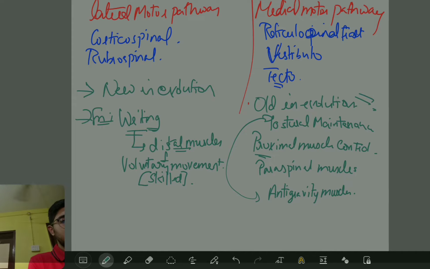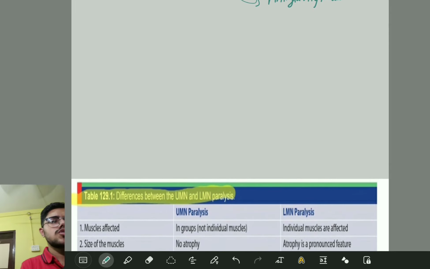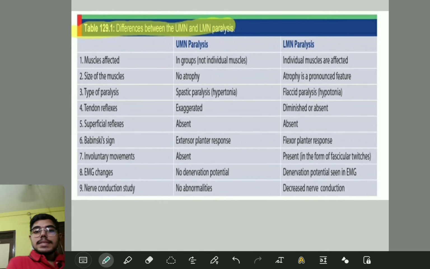Fine. Next important question. This tabular column is very important. It talks about the difference between UMN and LMN paralysis. Before moving on with the paralysis, you should know what we mean by UMN and LMN.